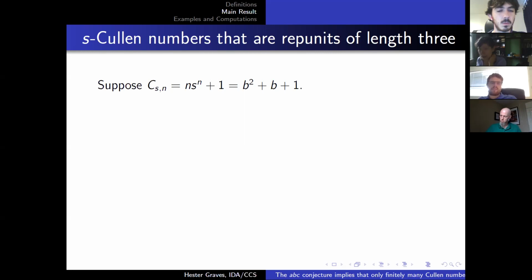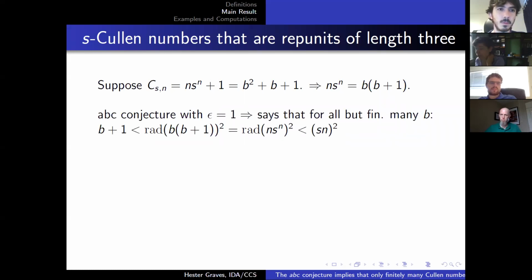Notice they each have a plus 1 on the end, so we can just remove that. And that gives us n times s to the n is equal to b times b plus 1. Well, the ABC conjecture with epsilon equal to 1 says that for all but finitely many, b plus 1 is less than the radical of, let's break down b plus 1. It's b plus 1.